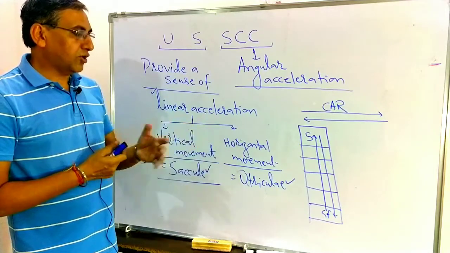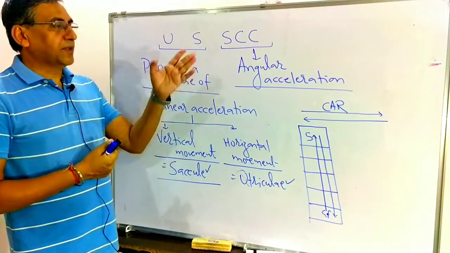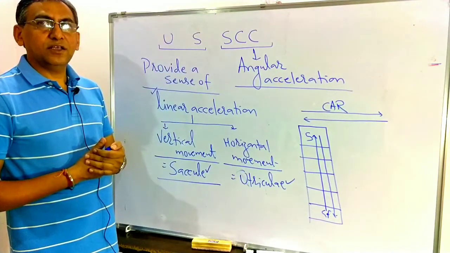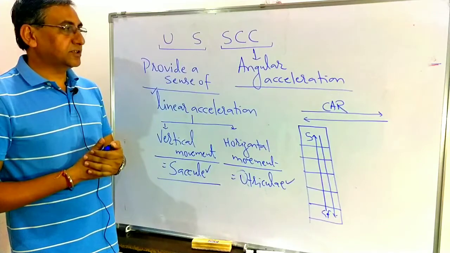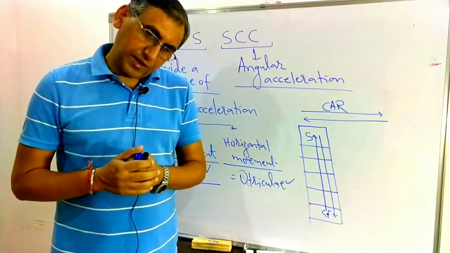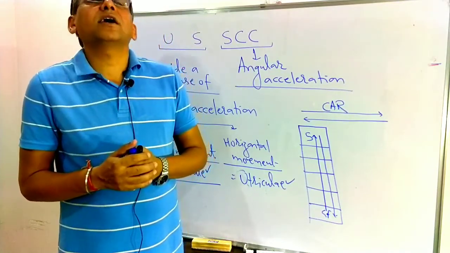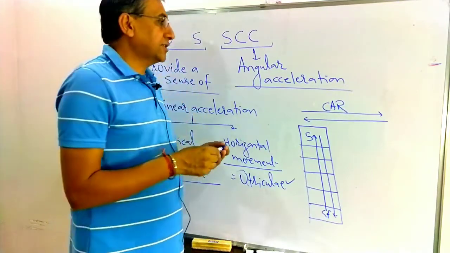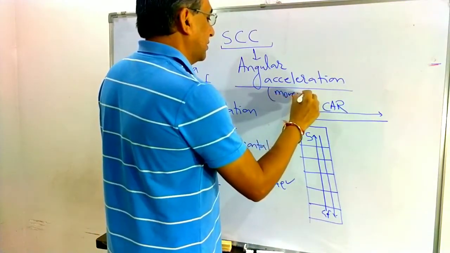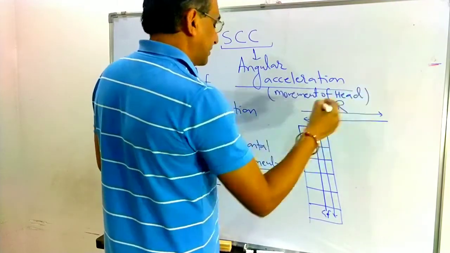Utriculi is related with the horizontal movement and sacculi is related with the vertical movement. Semicircular canals are related with angular acceleration. Angular acceleration means the movement of the head, like when I am moving my head like this. That is the angular acceleration here.